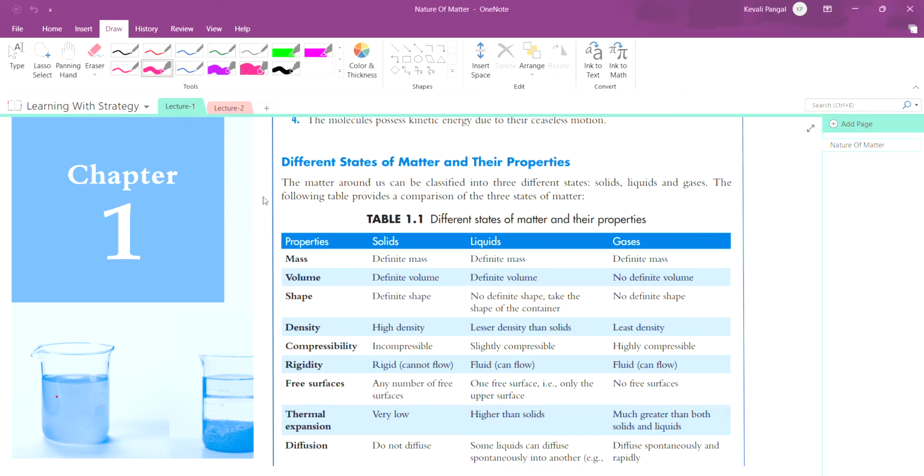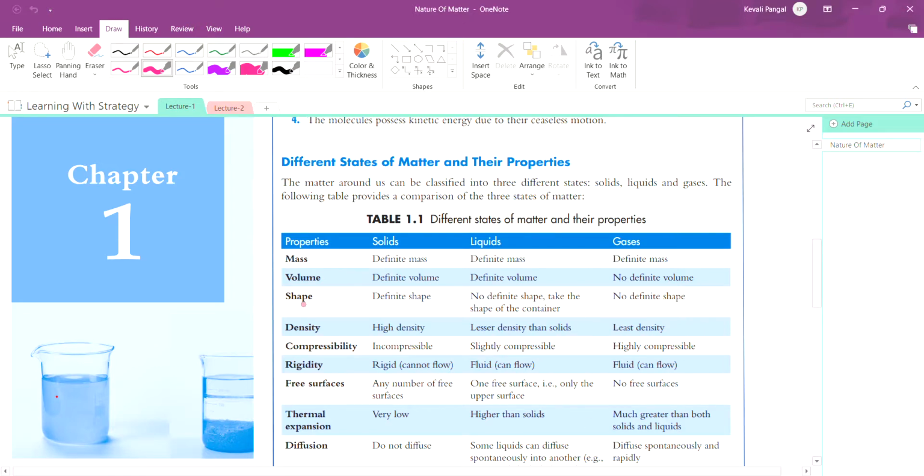Volume is the quantity of three-dimensional space enclosed by a closed surface. So it's the amount of 3D space a substance or object occupies.